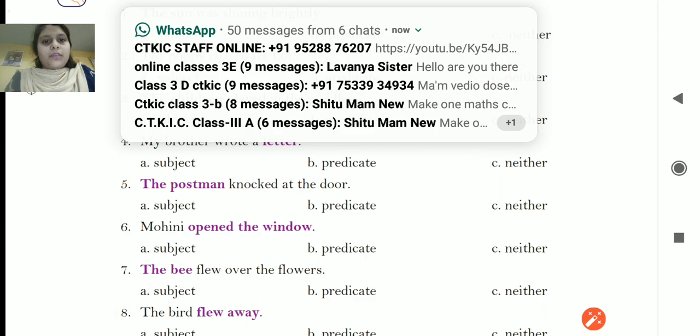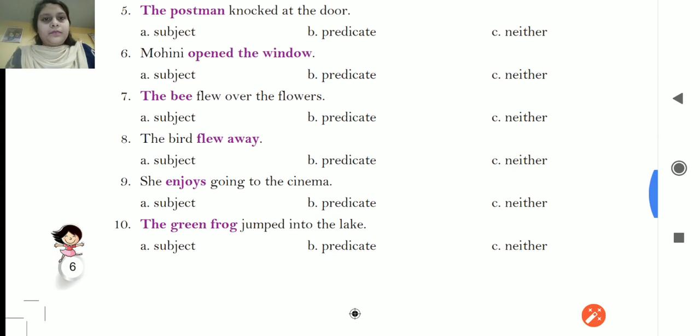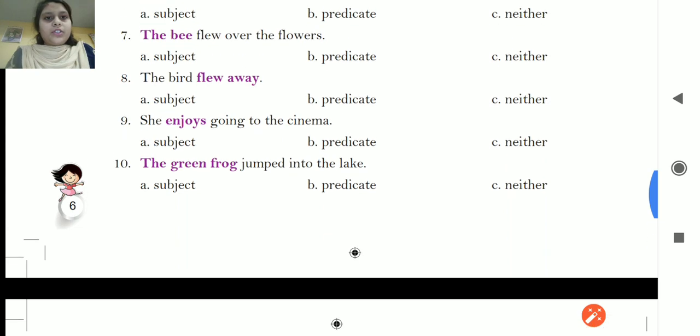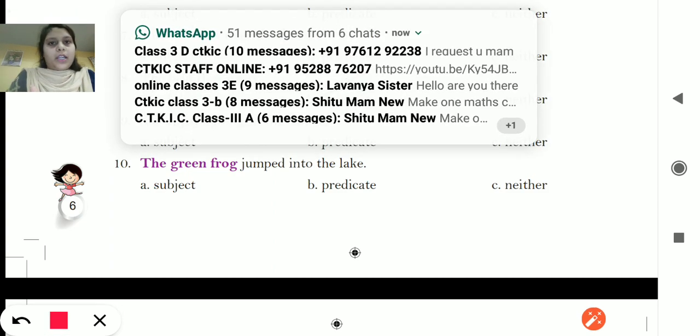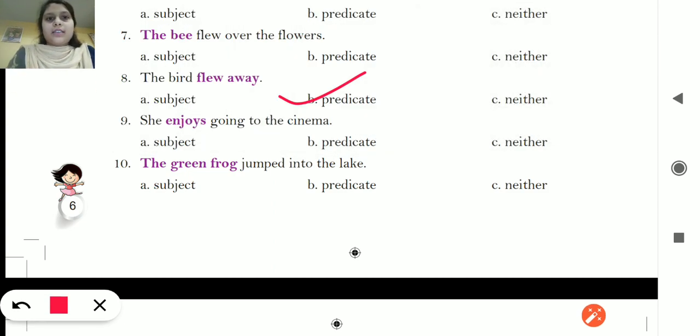Now we have understood up to 7. Now question number 8. The bird flew away. The bird is the subject, flew away is the predicate. Number 9, she enjoys going to the cinema. She is subject, enjoys going to the cinema is the predicate. Only enjoys is asking, enjoys, that is the verb, is not in the option, so the answer is C. Number 10, the green frog jumped into the lake. The green frog is the subject. Hope you have understood this.